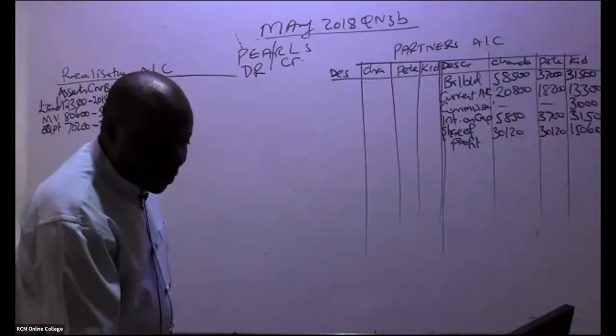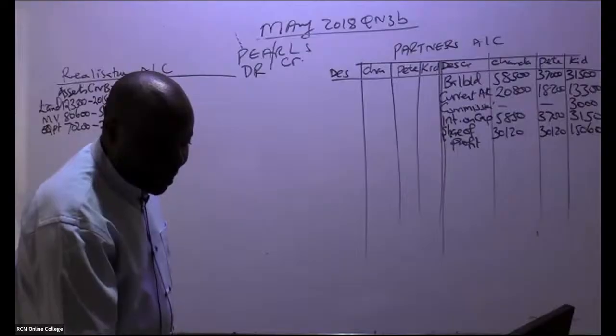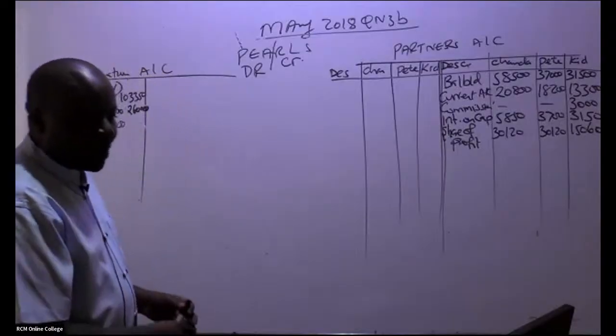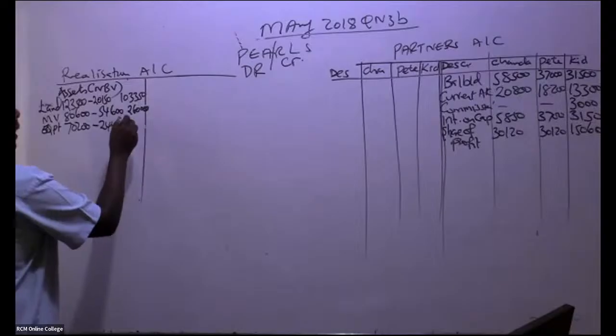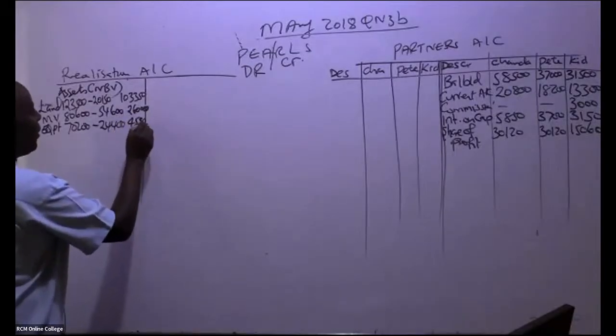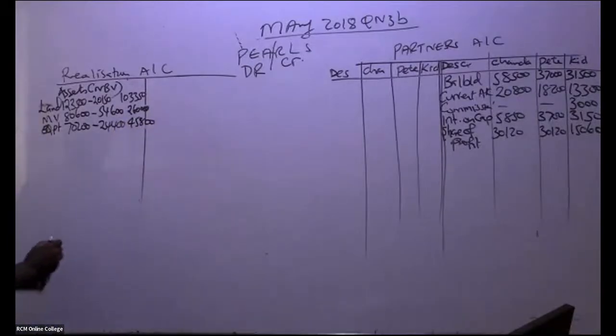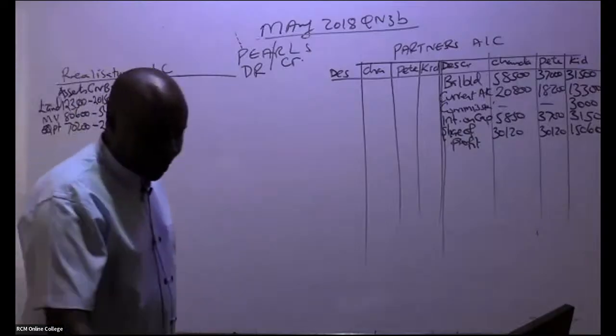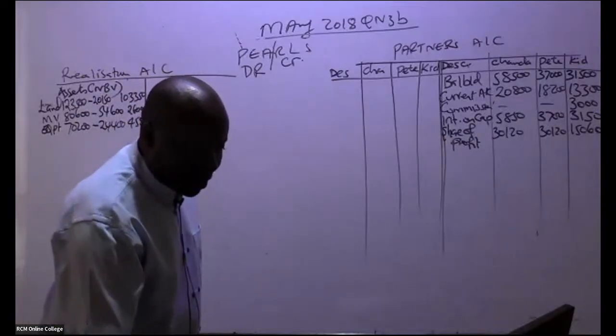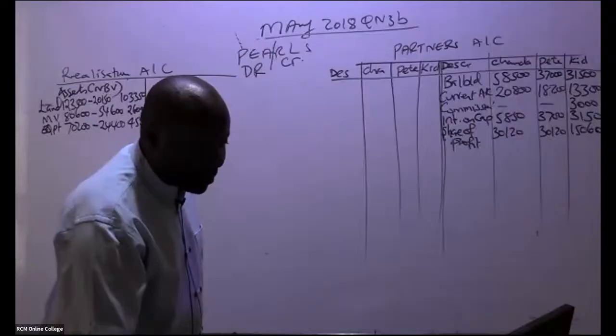Its charts haven't opened, sorry. Yeah, so they're giving me 45,800. 45,800. Thank you very much. So again, we have the fourth item that was taken over. All assets, we are debiting them at their net book value.